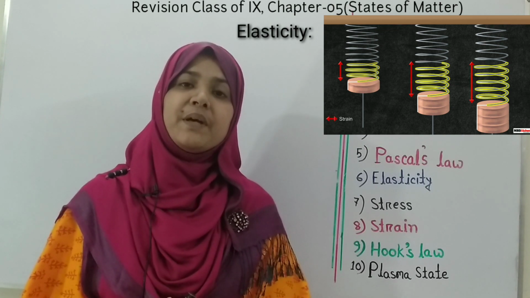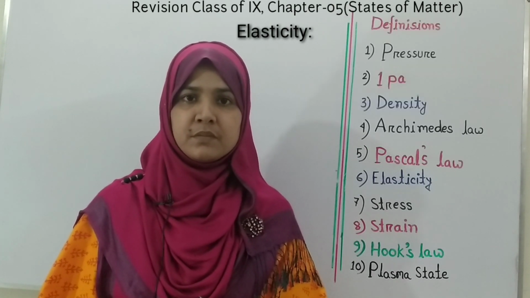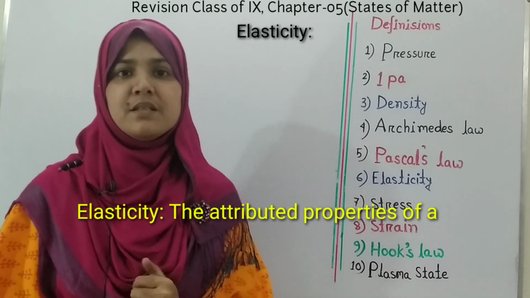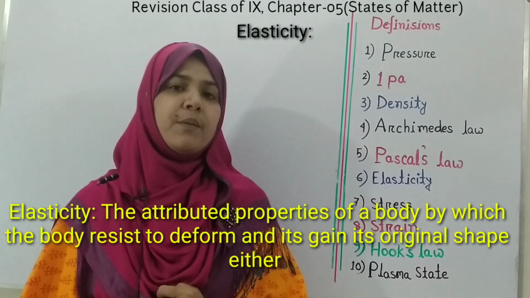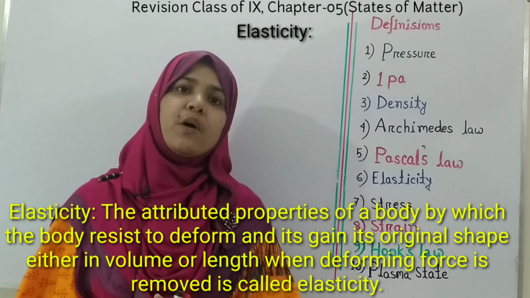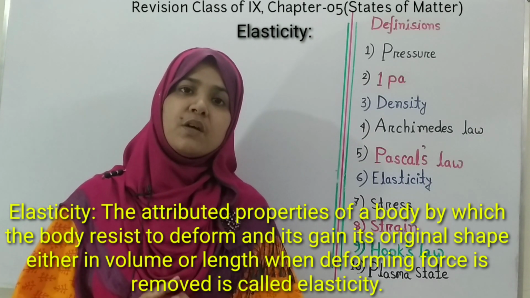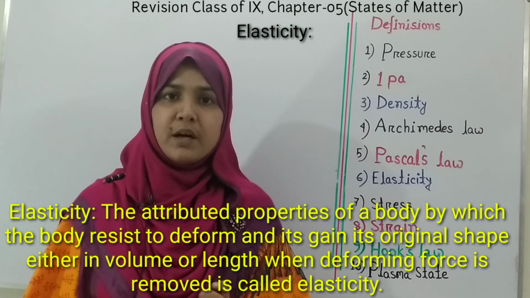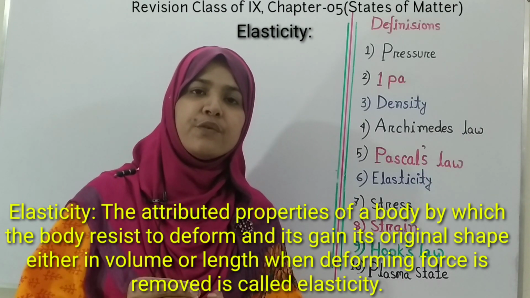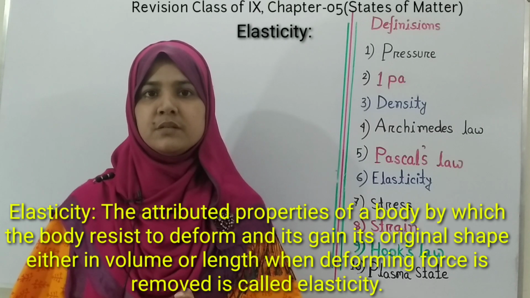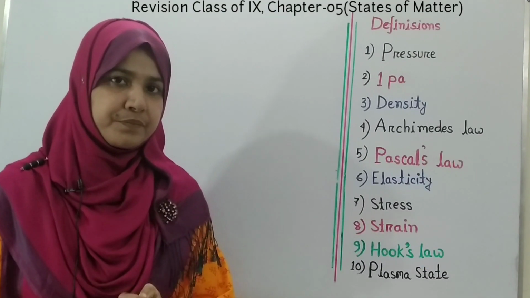This happens due to elasticity. So, elasticity means the property of a body by which the body resists deformation and regains its original shape, either in volume or length, when the deforming force is removed. I hope you understand it.